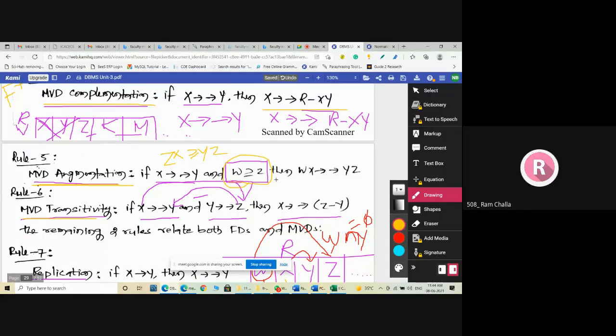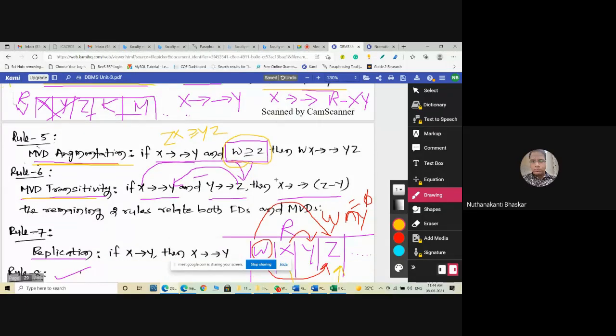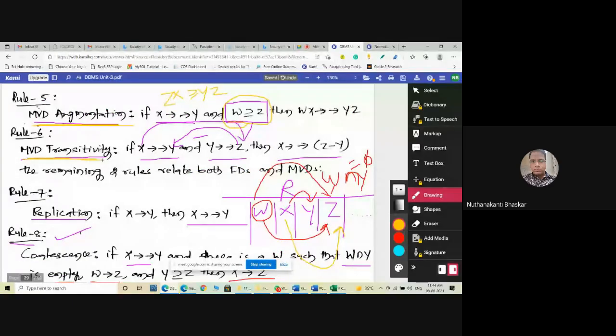Here, coming to the transitivity. Generally in Armstrong axioms, the transitivity rule is X determines Y, Y determines Z, then we can write X determines Z. Correct? The same way here, we can write X multi-determines Y and Y multi-determines Z. Generally we can write X determines Z, the general rule.